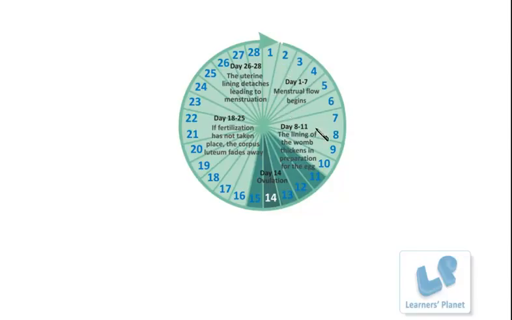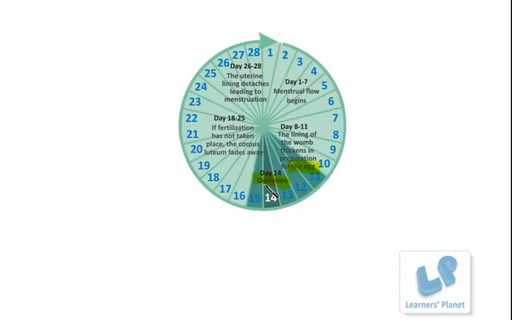Now after this bleeding, the ovary is again preparing itself so as to produce the egg. Fine. So during this period the ovary is preparing the egg. Now on around the 14th day, I can say the average time period is from the 13th to 15th day, where day 1 is the day when the bleeding has started, there is the ovulation. That means this prepared egg is released out of the ovary.